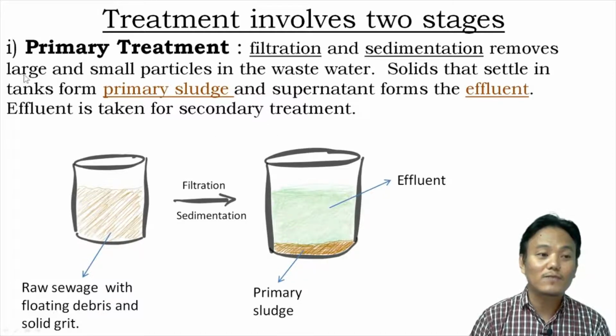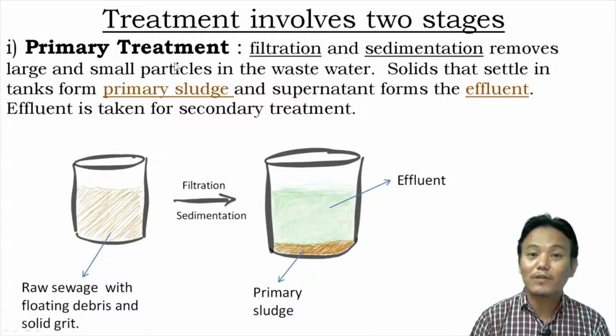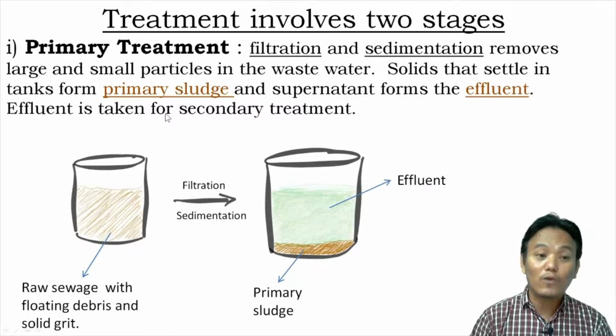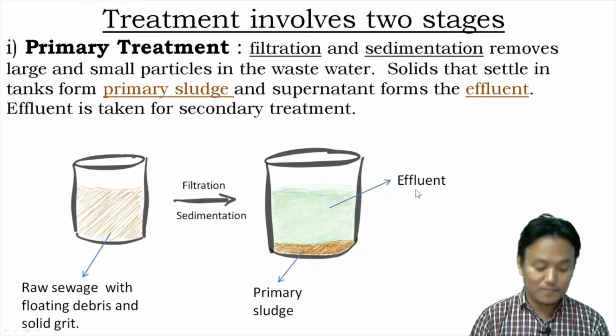What we have seen is the removal of large and small solid particles inside the sewage through filtration and sedimentation. These two are physical processes. There is no role of microorganisms in the primary treatment process. The role of microorganisms will be seen in the secondary treatment process, during which the microorganisms help in the removal of organic matter present inside the effluent.